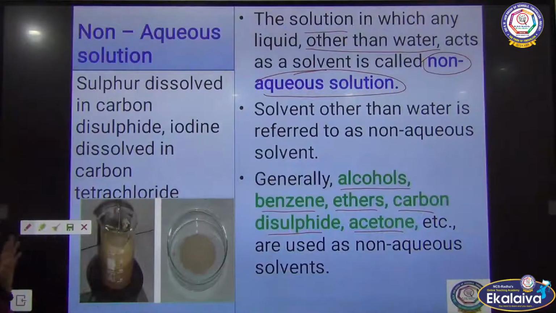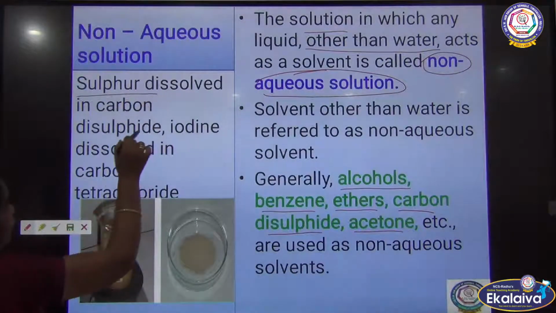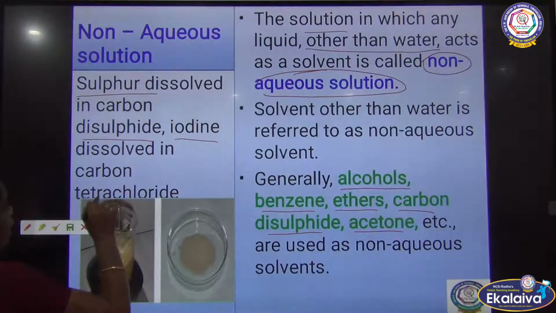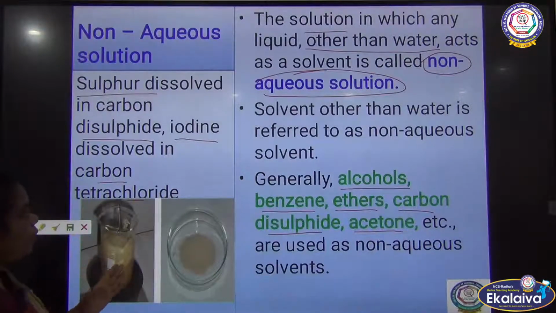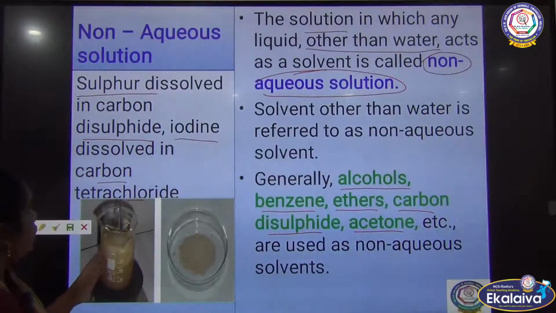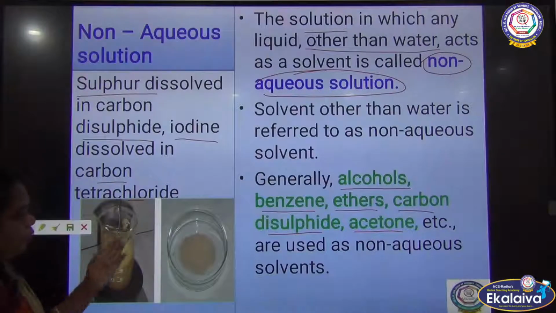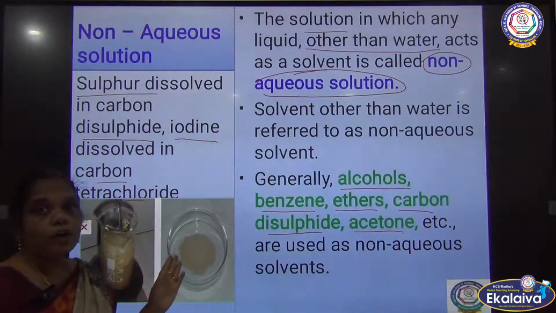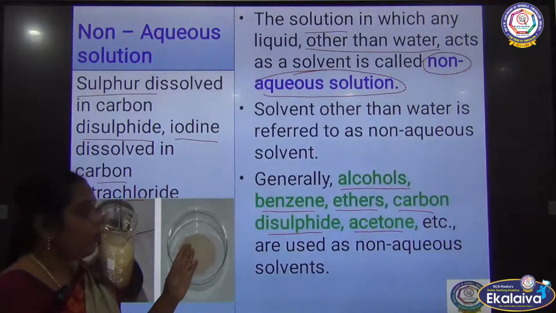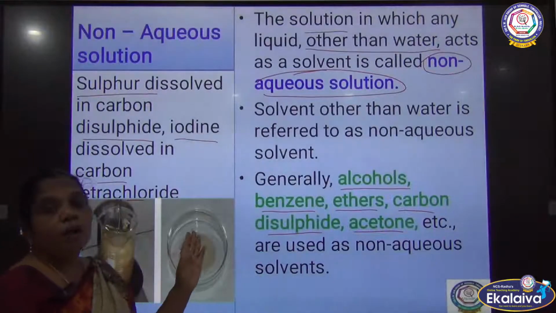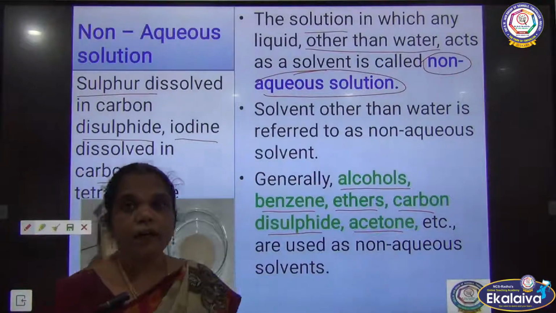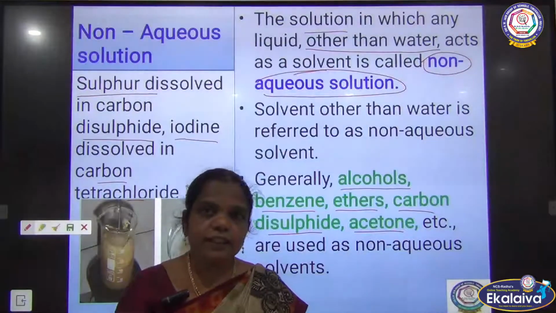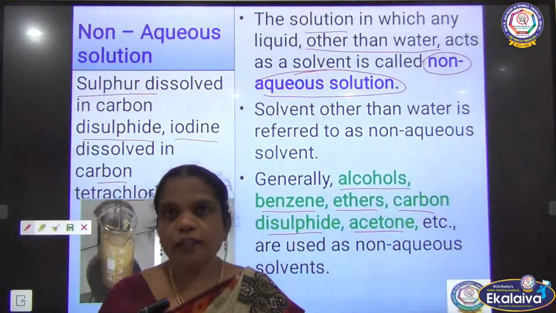You can see here sulfur. Sulfur can be dissolved in carbon disulfide, and iodine in carbon tetrachloride, to form a solution, but sulfur cannot dissolve in water. So these are all called non-aqueous solutions.